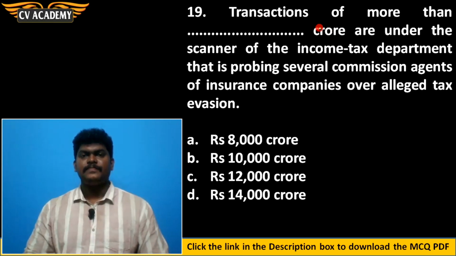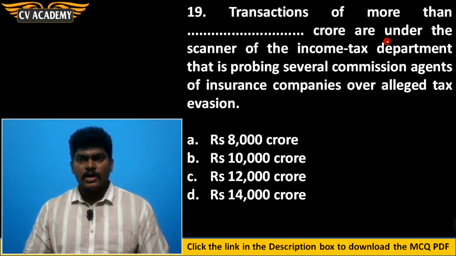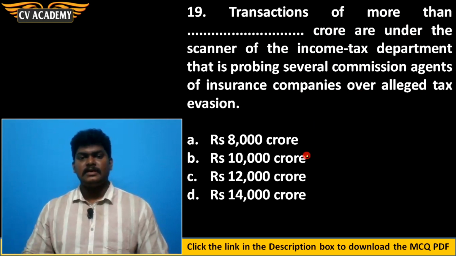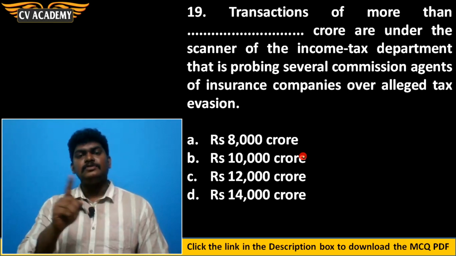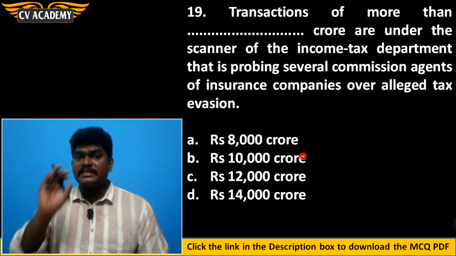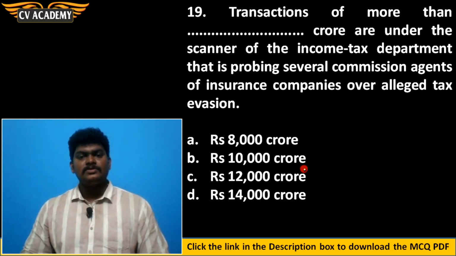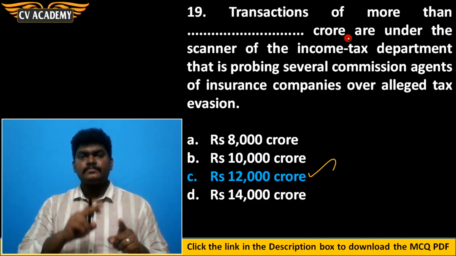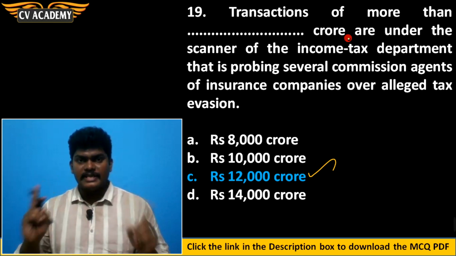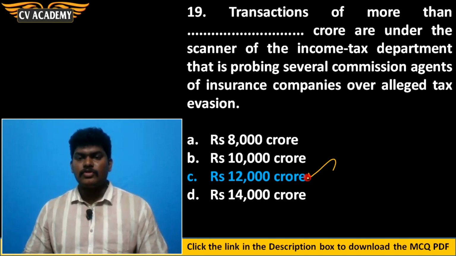Then 19th question. Transactions of more than dash crore are under the scanner of the income tax department, which is probing several commission agents of insurance companies over alleged tax evasion. Yes. Insurance companies, using shell companies, were paying commissions to insurance agents while evading taxes. Around 12,000 crore rupees of transactions were done between insurance companies and agents, so more than 12,000 crore rupees of tax evasion was done. Option C is the correct answer.